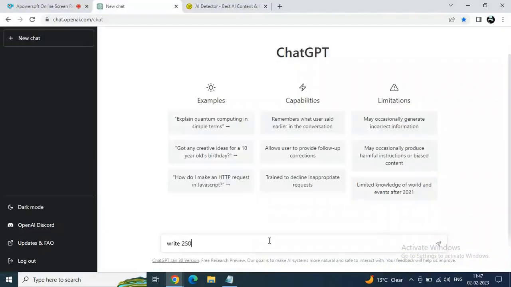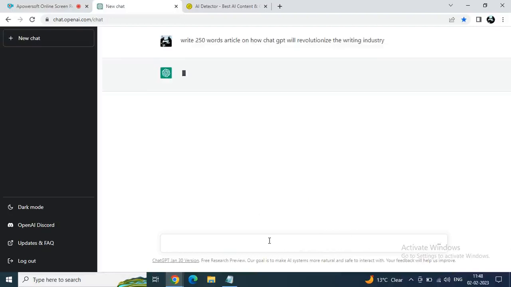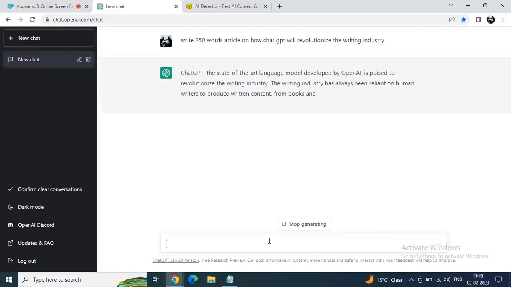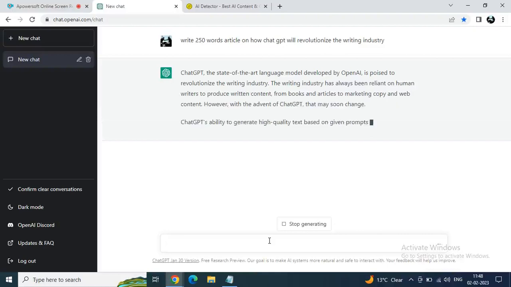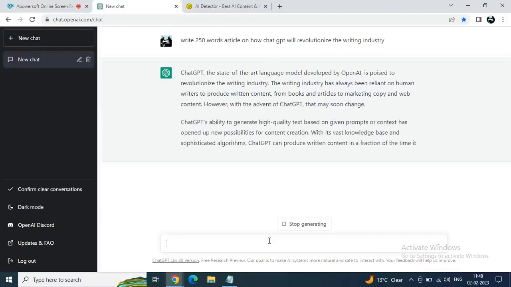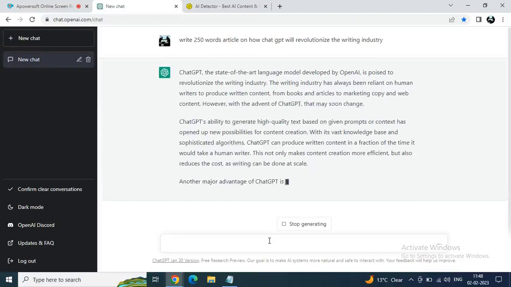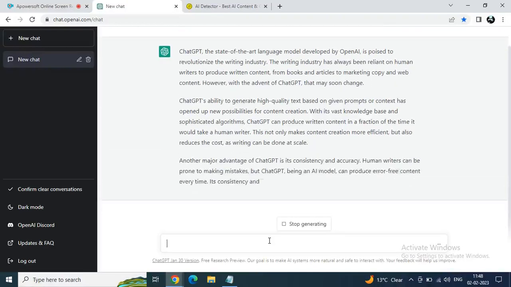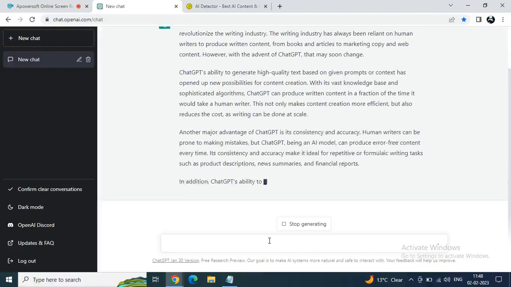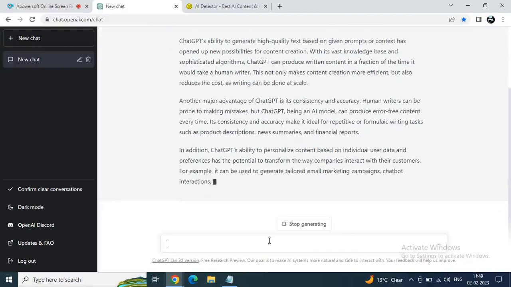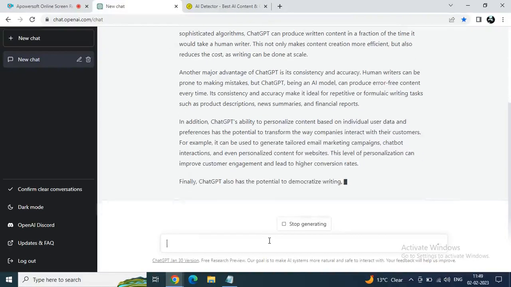So just write any article from ChatGPT, like write a 250-word article on how ChatGPT will revolutionize the writing industry. And right now I will show you the first phase and then the second phase. This is not just for ChatGPT. Even using any other AIs, you can pass the AI detection. Even the funny thing is, you can copy your content from the AI and then pass it into AI detection as well. Wow. So we are getting the 250-word article.